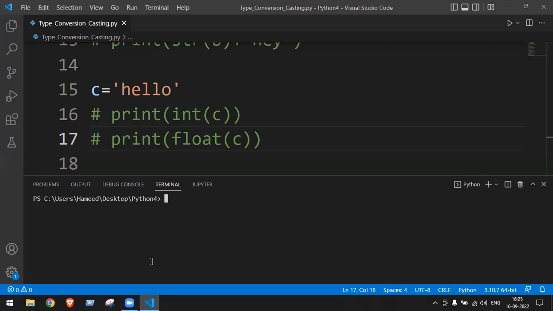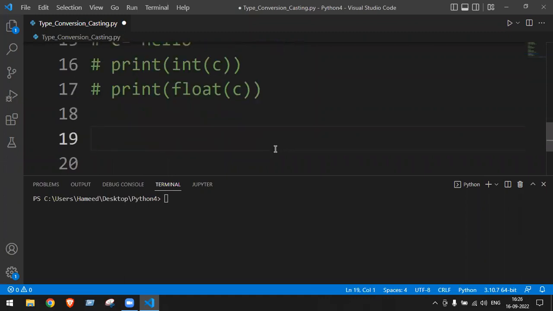Okay, so let us understand the meaning once again, what you wrote there in the notes. When a string is having some text, this "hello" is some text or words or characters, then we cannot convert it into an integer or float. Fine. So the next thing, when can we convert?